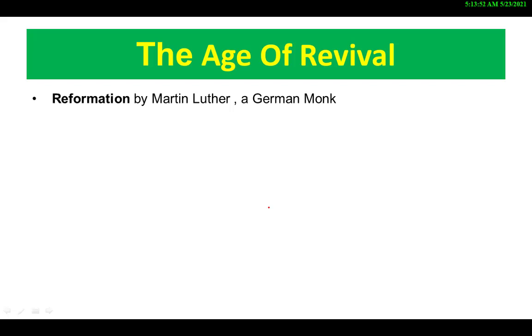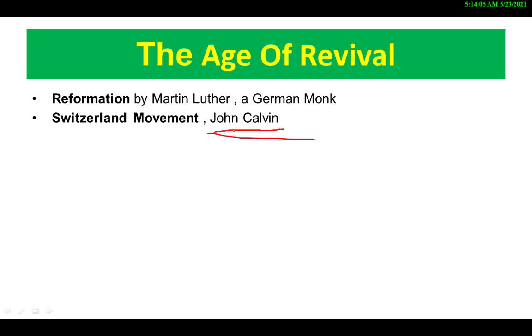The second feature of this period was the Switzerland movement. The Switzerland movement was again considered a Reformation movement. It was initiated by John Calvin. He was a Protestant, and his followers were also called Calvinists. So another important event that happened in this period was the invention of the printing press. In 1465, William Caxton invented the printer, and he printed all the previous work, including the work of Chaucer.